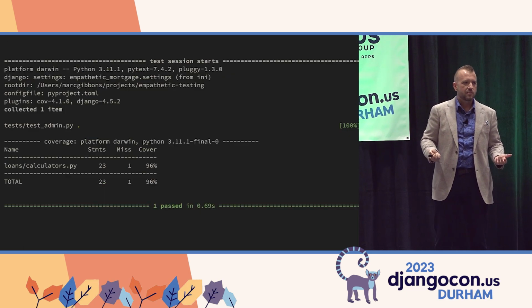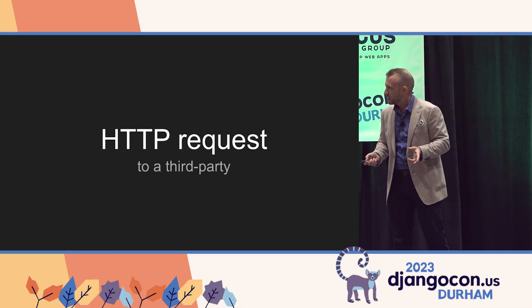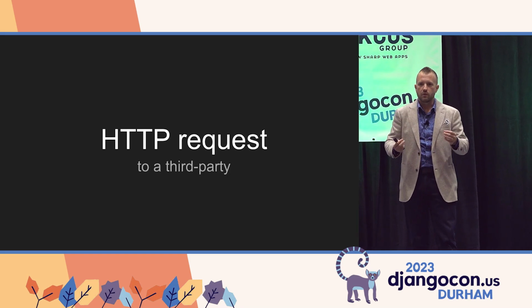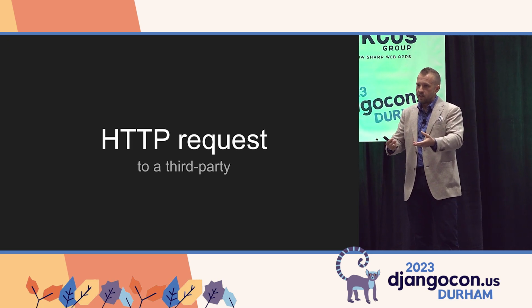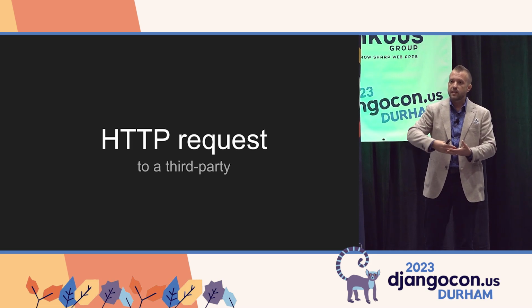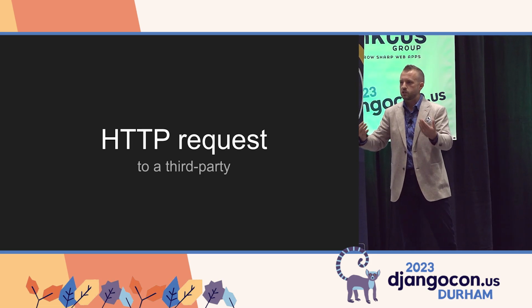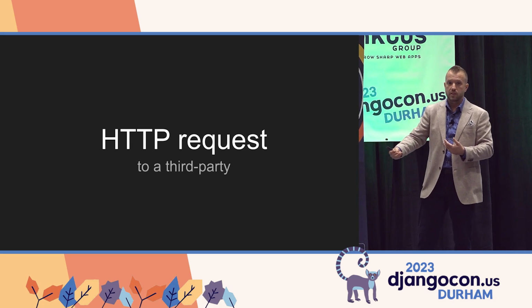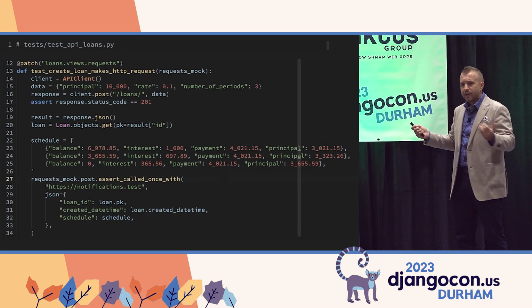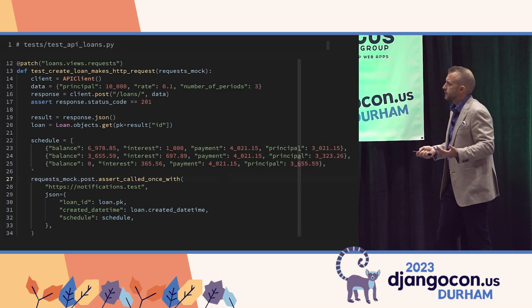And that works. The last example in this fake project I've created is another API. It's a loan creation endpoint. So it does 2 things. You post the data, it creates an object and saves it in the database. And then upon save, it sends an HTTP request to this fake notification service. It's going to send information about the loan, and the schedule is going to be one of those fields that's sent. So our test that we're starting out with is in a much better place, as you can see.